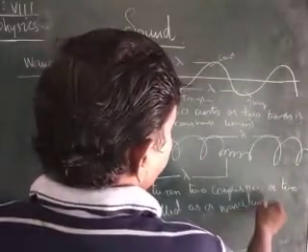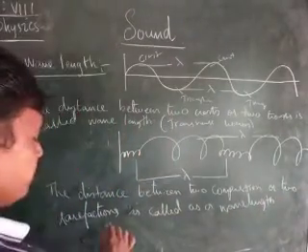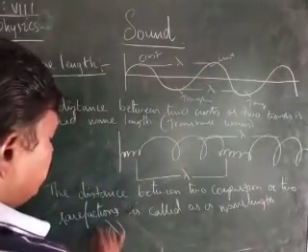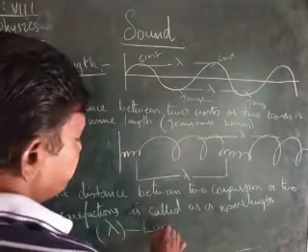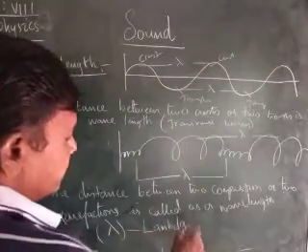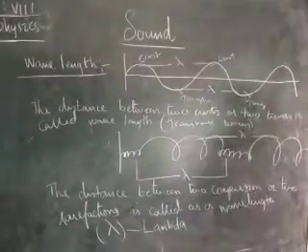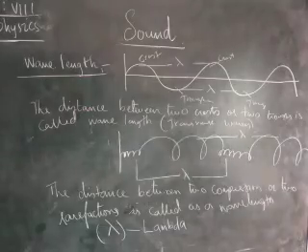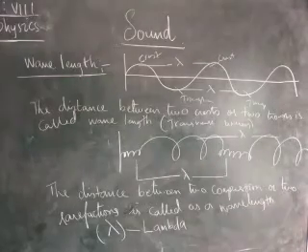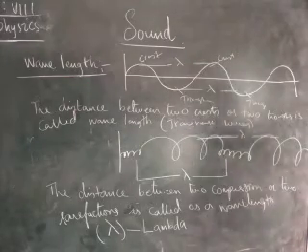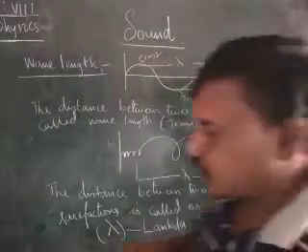Children, wavelength is denoted by this letter, which we call lambda.